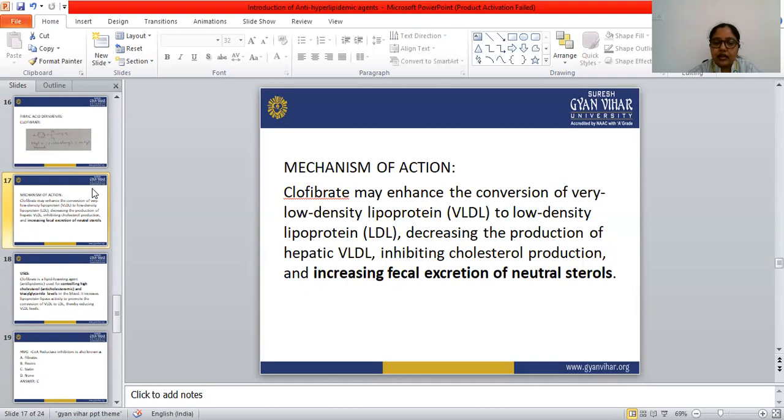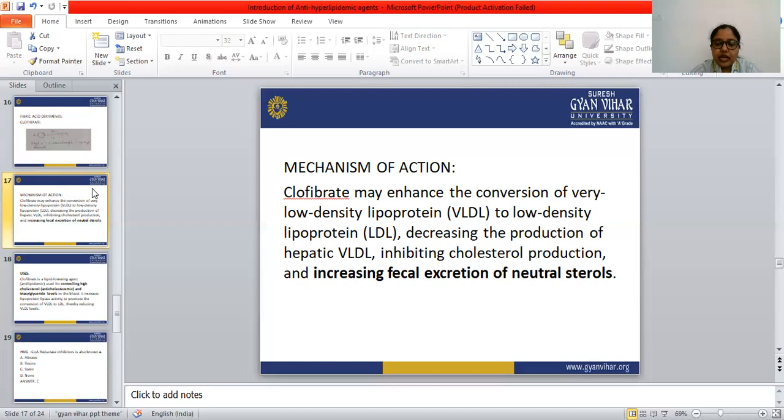The main action is to decrease the triglyceride level, but they also tend to reduce low density lipoprotein, that is LDL cholesterol, and they help to raise high density lipoprotein, that is HDL cholesterol.